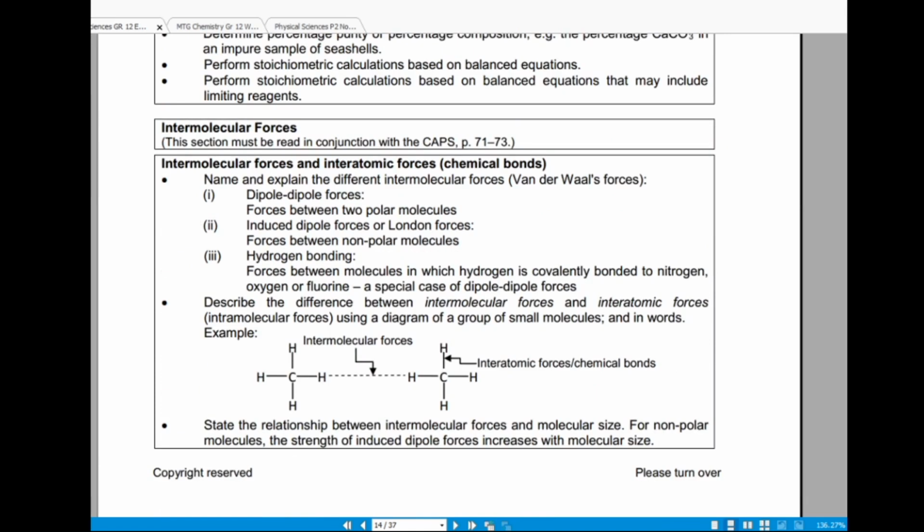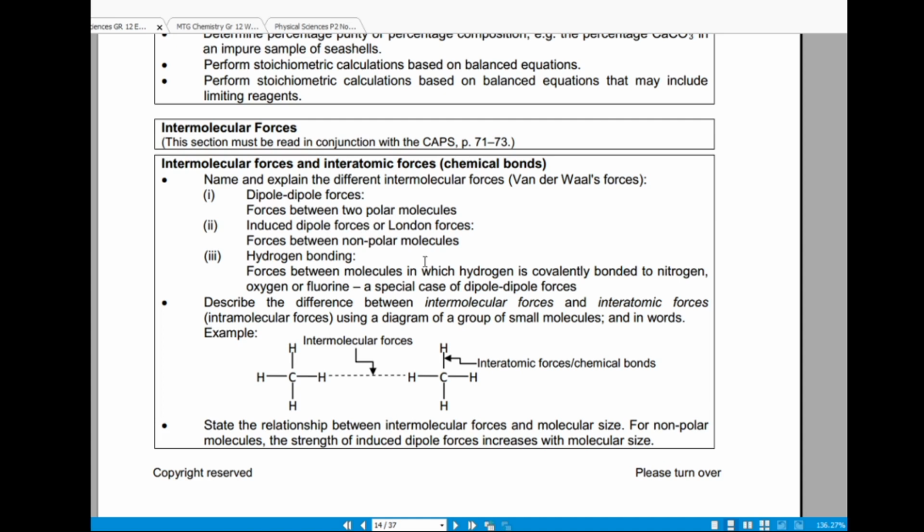Okay, so let us read through. Intermolecular forces: name and explain the different intermolecular forces or van der Waals forces. Dipole forces are forces between two polar molecules. Induced dipole forces or London forces are forces between nonpolar molecules, meaning there's no positive side and negative side in that molecule.